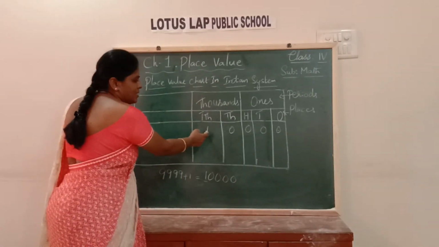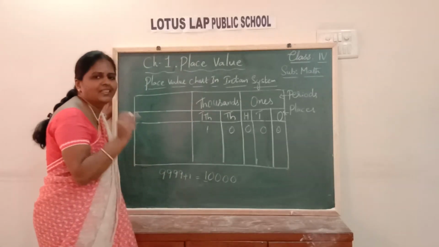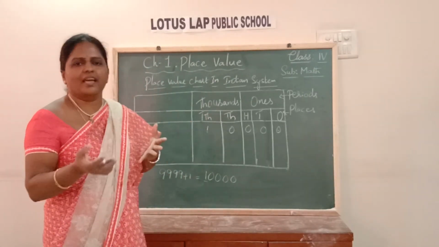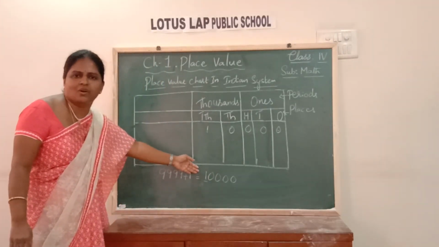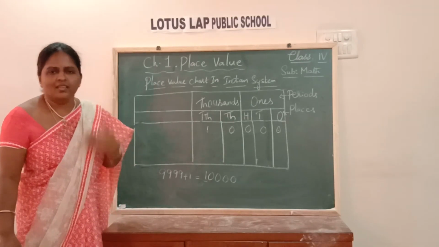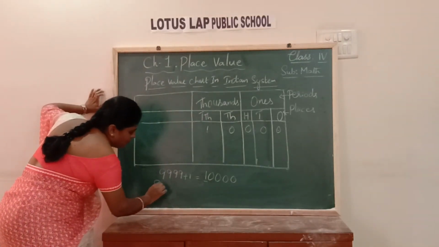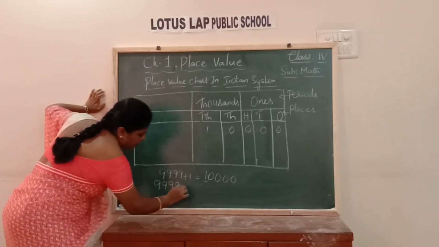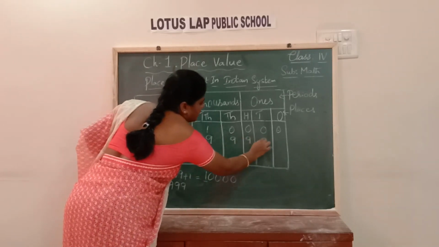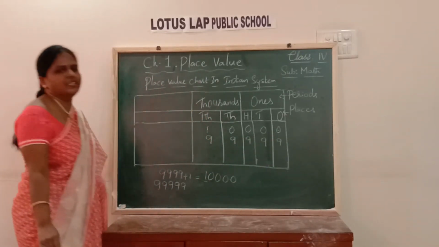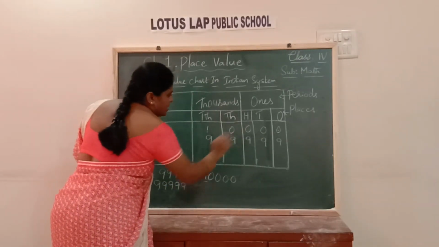So how do I read this number? The 1 is in the 10,000s place. It is 1 ten-thousand, or we just read it as 10,000. So the smallest 5-digit number is called 10,000, children. Likewise, what is the biggest 5-digit number? 5 nines, right? The biggest 5-digit number, children. So how do I read this number? All 9s, children.